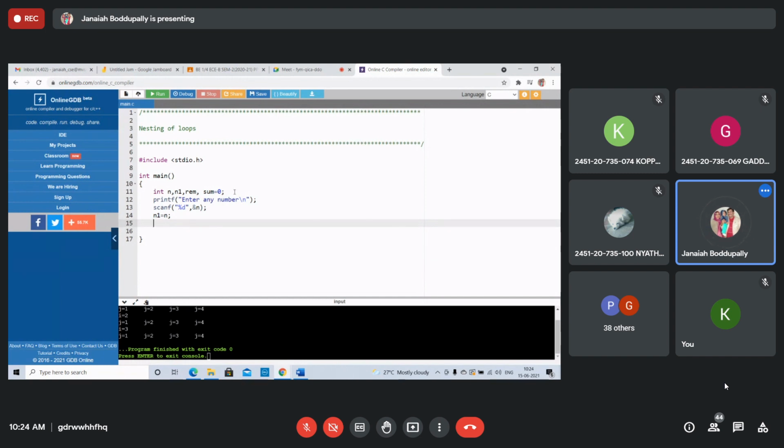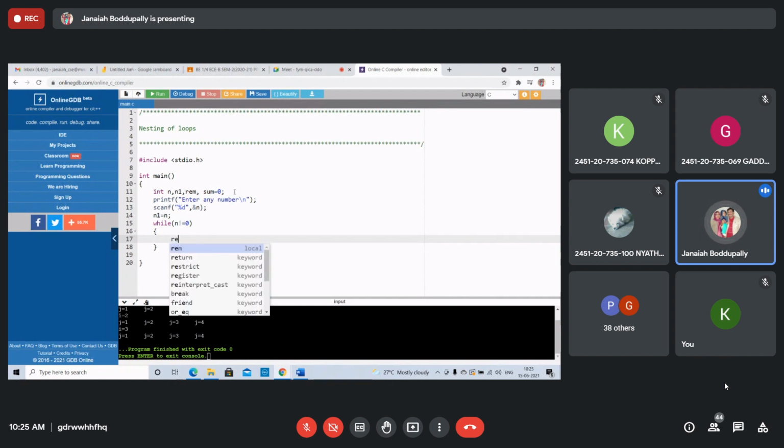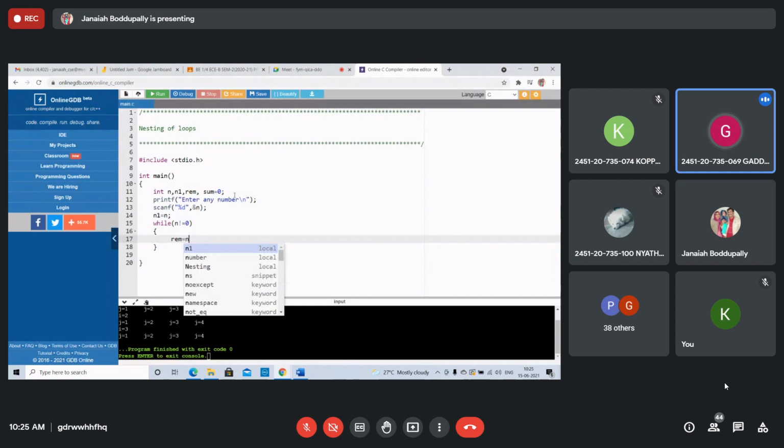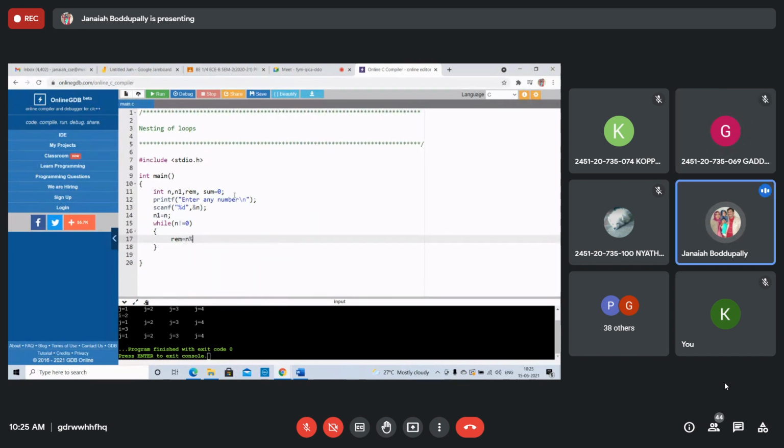So, using a while loop: while the original number n is not equal to 0, the loop is executed. Whenever n is not equal to 0, first find the remainder value. How can you find the remainder? Any one of you? Modulus. n modulus 10, you get the remainder.